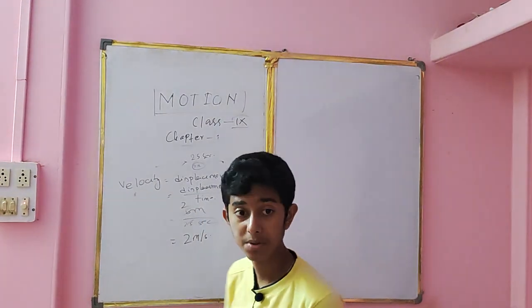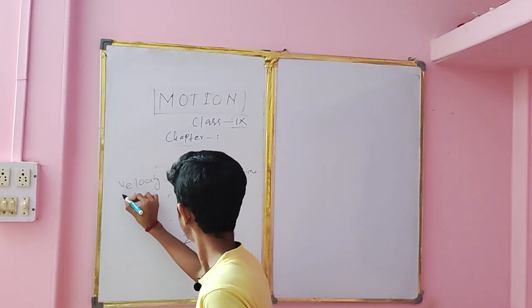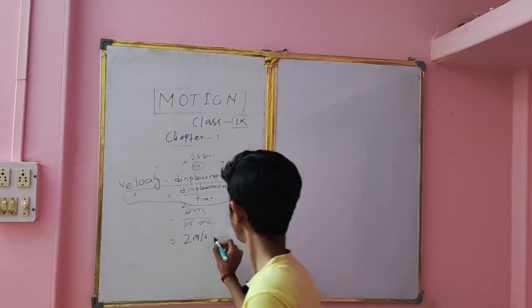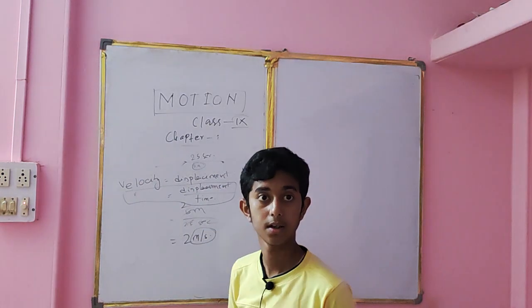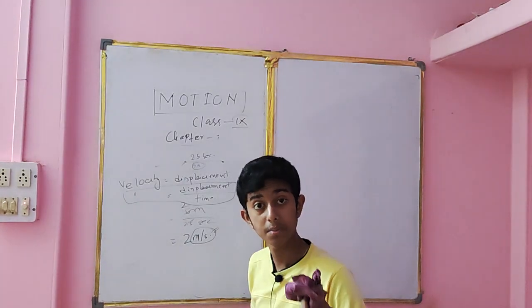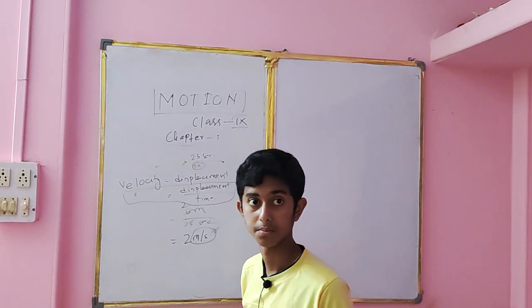From here, what are the observations we can make? The formula of velocity is displacement by time. Unit of velocity is meter per second. See, the unit of velocity is the same as the unit of speed.